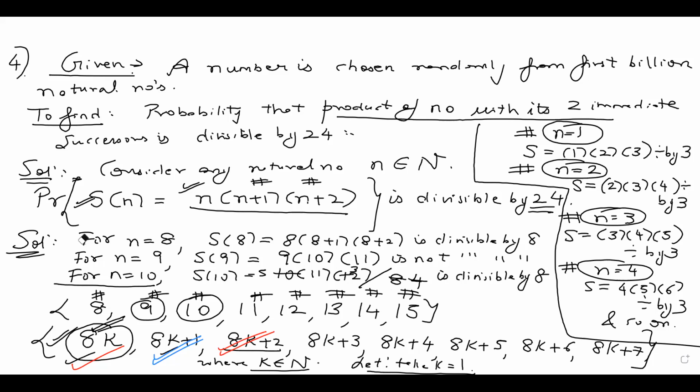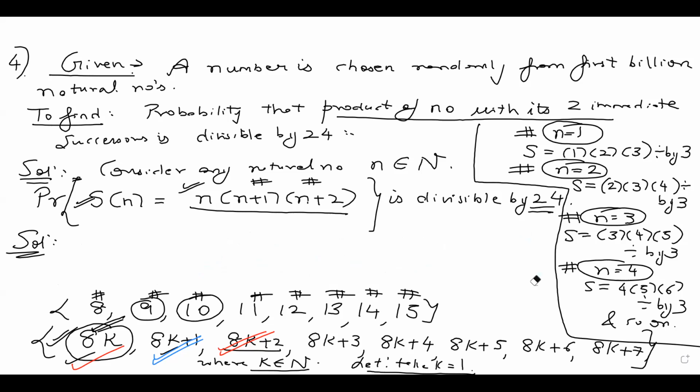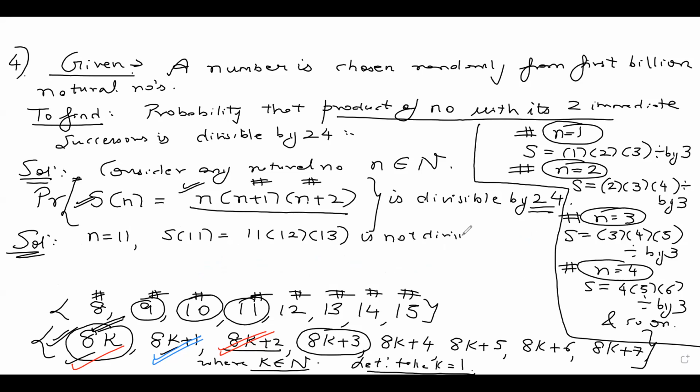Then let me erase this part off now. Let us now put 11. 11 is of what form, guys? 11 is of the form 8k plus 3. So for n equal to 11, my S11 will be 11 into 11 plus 1, 12 into 11 plus 2, 13. You can see it's not divisible by 8. If you divide by 8, you are going to get a remainder. So I can put a blue tick here. Then let's look at the next number, 12. 12 is of the form 8k plus 4.